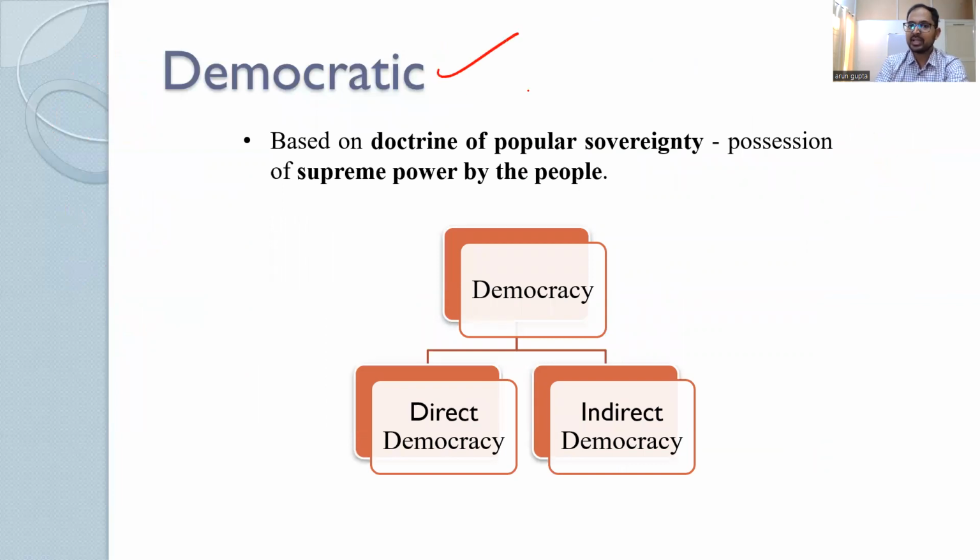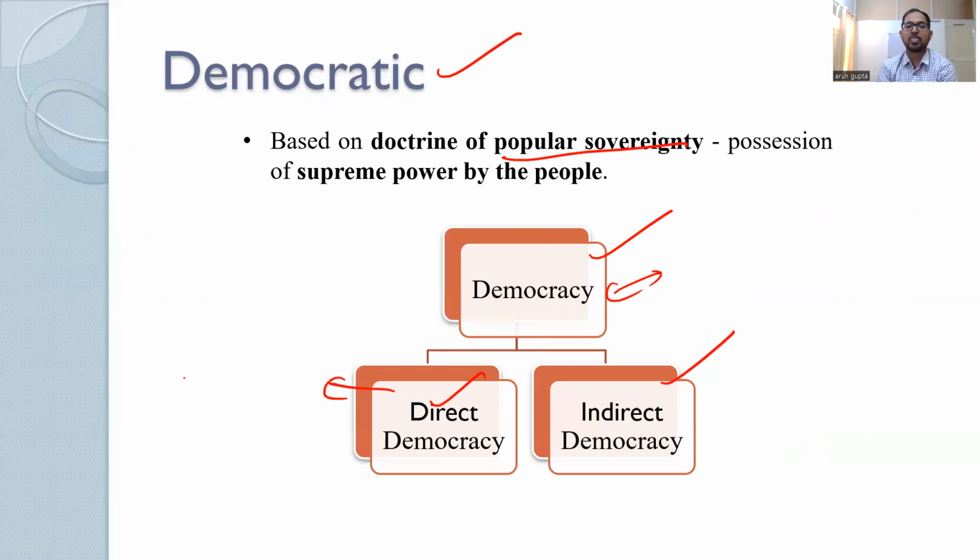Moving ahead, India is a democracy. So it is based on popular sovereignty. That means, as we have learned, sovereignty resides in the hands of the people, and how? By democracy, by election. What is the meaning of democracy? Democracy means the rule of the people, by the people, for the people. That is the definition of democracy. Democracy can be direct and indirect.